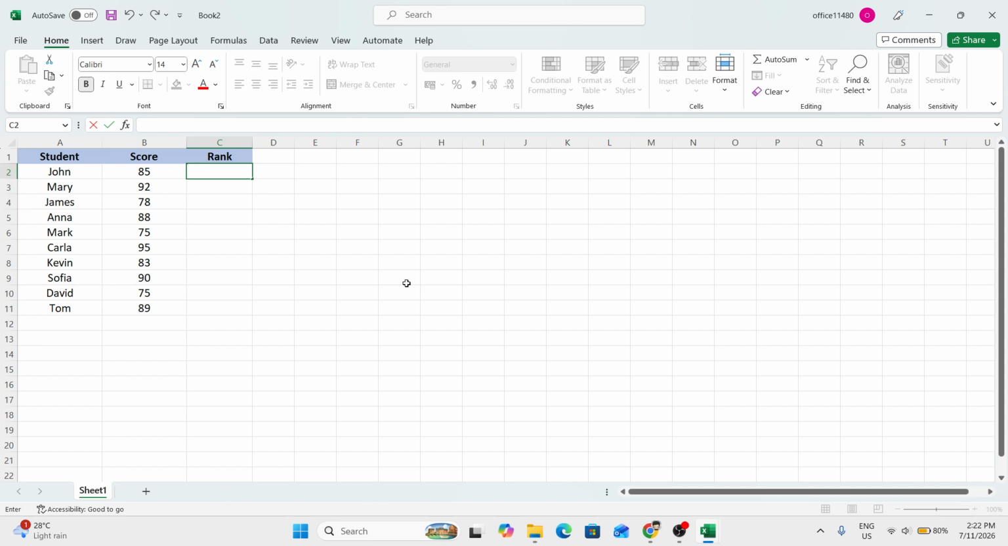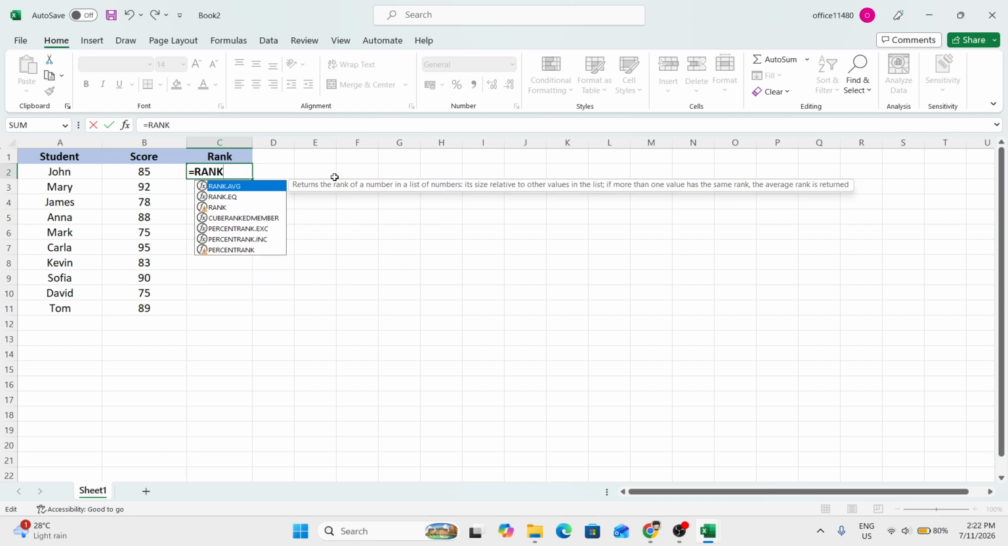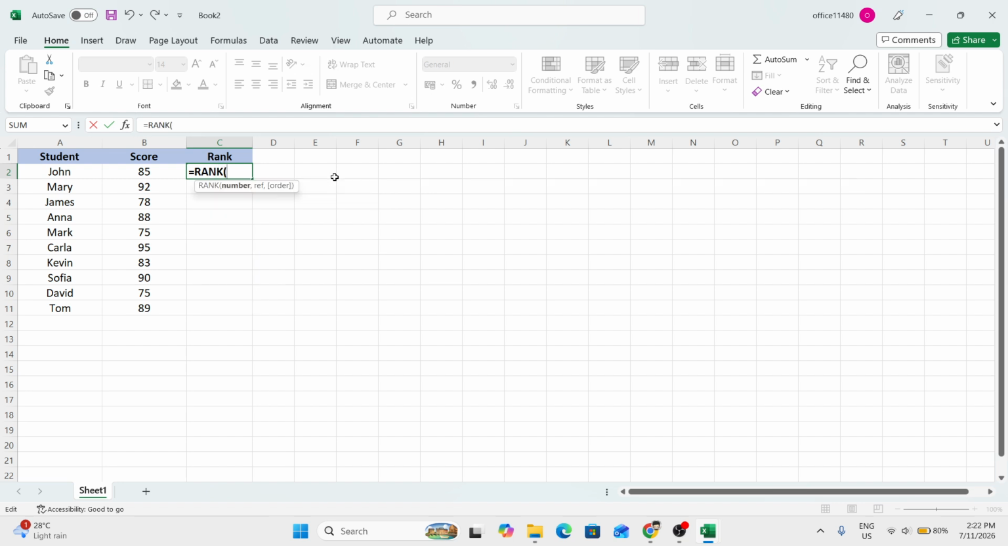This is where we'll build the rank formula for the first score in the list. Once the formula is working here, we'll be able to copy it down to the bottom of the column and apply it to the rest of the data. In cell C2, start by typing an equal sign, then type rank, followed by an opening bracket. Excel will now expect the first argument, which is the number you want to rank. In this case, we want to rank the score from the same row, so click on cell B2. That tells Excel which value to evaluate.